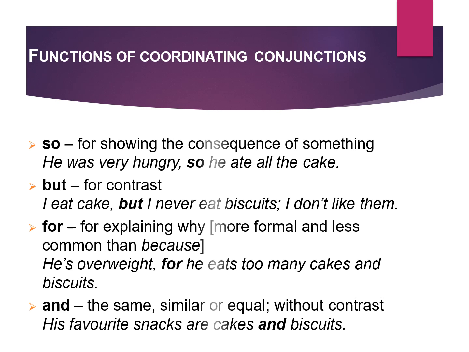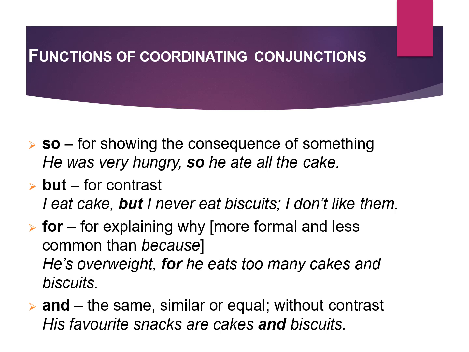Functions of coordinating conjunctions. So, for showing the consequence of something: he was very hungry, so he ate all the cake. But, for contrast: I eat cake, but I never eat biscuits. I don't like them. For, for explaining why, is more formal and less common than because. He is overweight, for he eats too many cakes and biscuits.